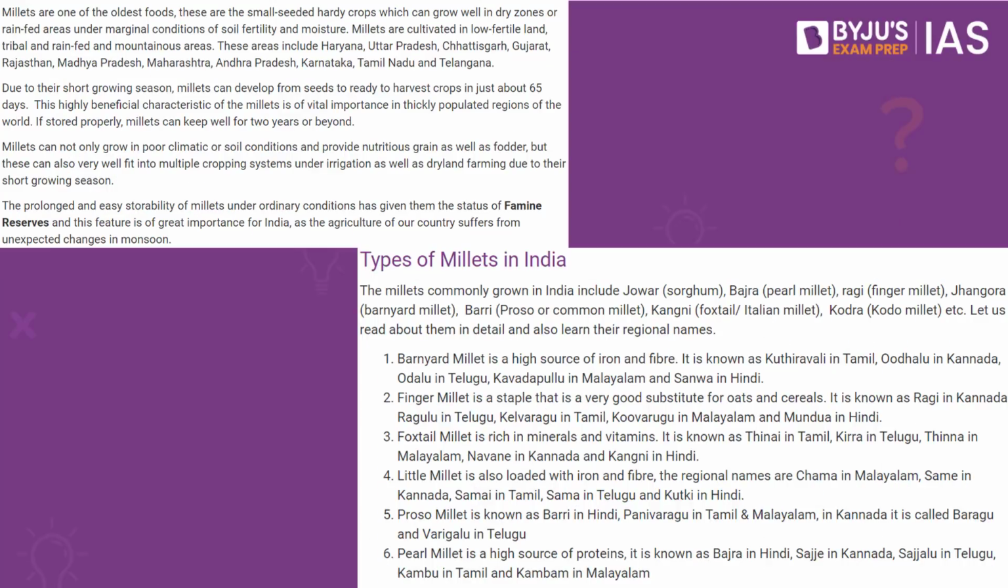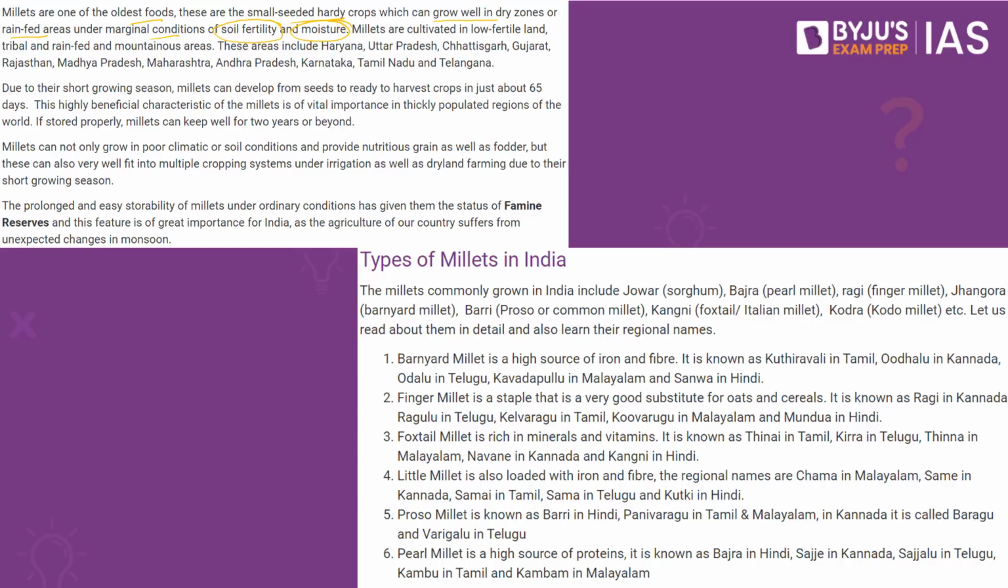Millets are one of the oldest foods. These are small seeded hardy crops which can grow well in dry zones or rain fed areas under marginal conditions of soil fertility and moisture. When you consider some of the crops like paddy, it requires and consumes a lot of water. But when it comes to millet, it does not consume a lot of water. Even if the fertility of the soil is not that good, this particular crop can be grown in such areas as well.